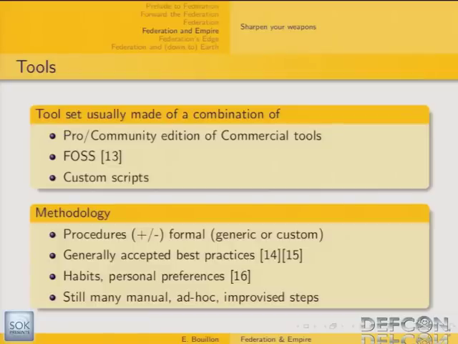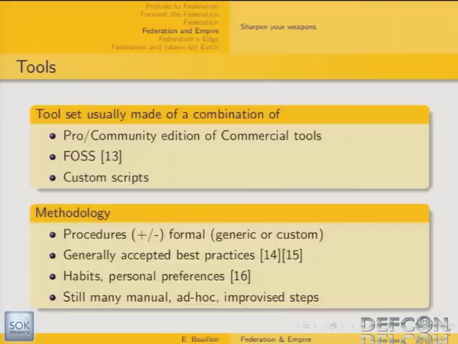web application scanners to better assess web services based on SOAP. But typically, a web application scanner toolset is made of a combination of different tools chosen by more or less objective criteria. It can be made of professional or community editions of commercial tools like WebInspect, Acunetix, and others. You can use free and open source software for web application scanning, Skipfish, Nikto, and typically some Firefox plugins also. And very often, when you discuss with people doing this for a living, they use their own homemade custom scripts that they have developed throughout their years of experience.